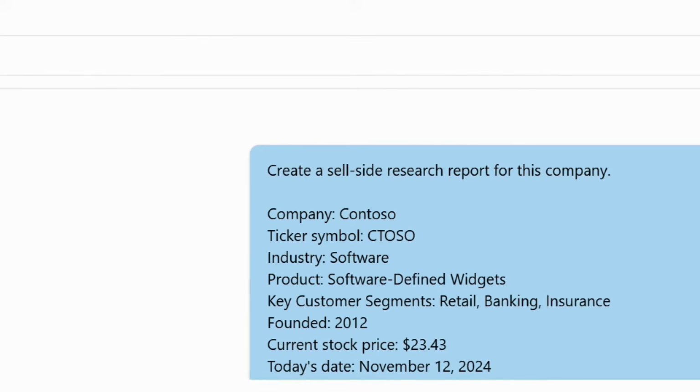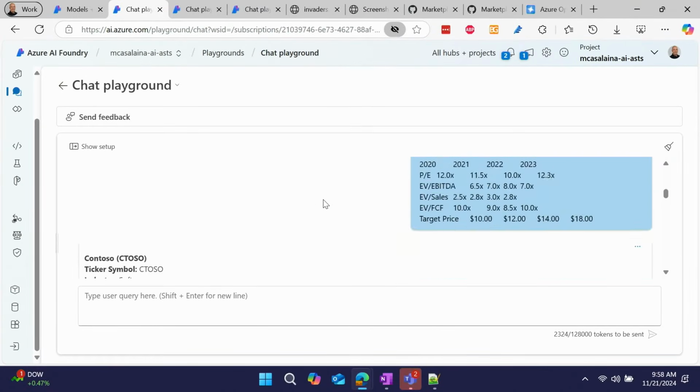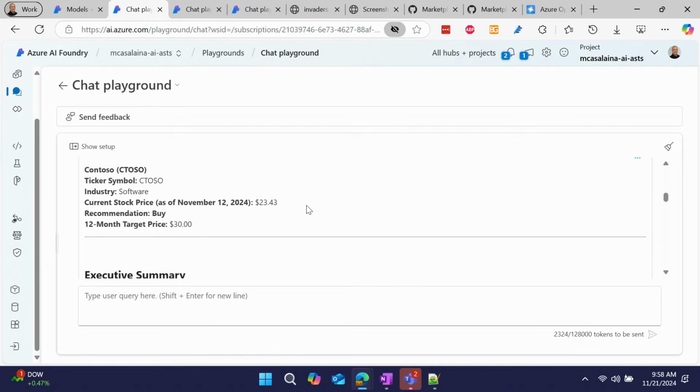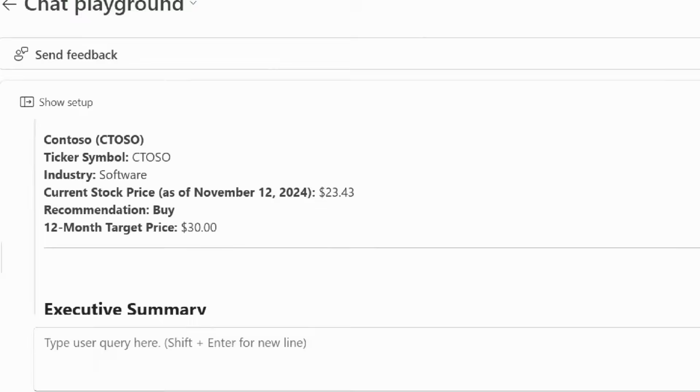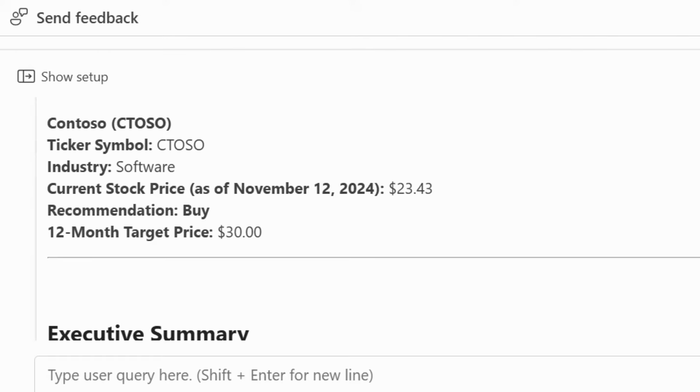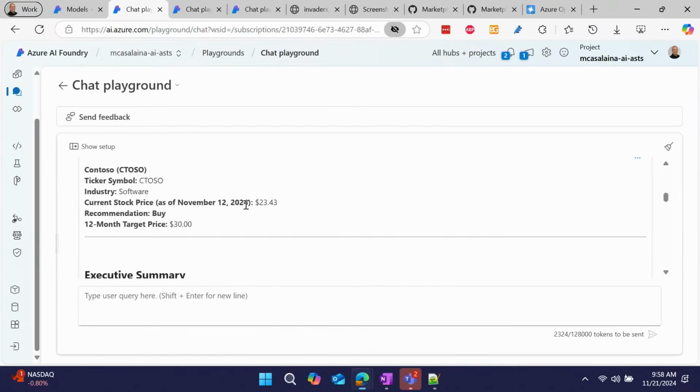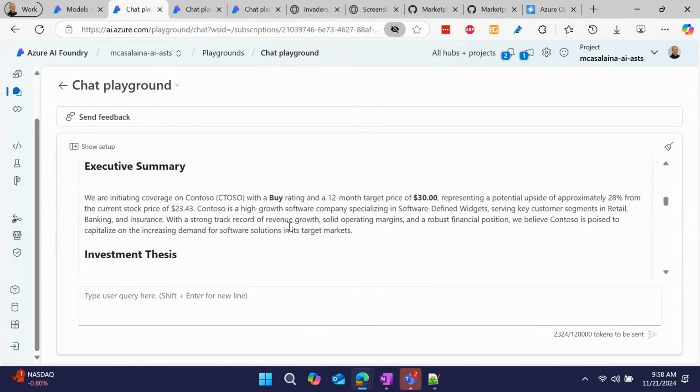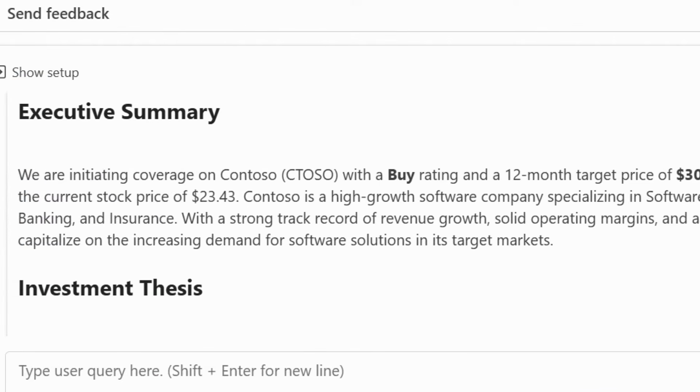That's all the instructions I gave it and that data. And with that, man alive, it totally did it. So here we have the top of the thing. It's making a buy recommendation with a 12-month target price of $30. It makes a little executive summary over here. We are initiating coverage on Contoso with a buy rating.